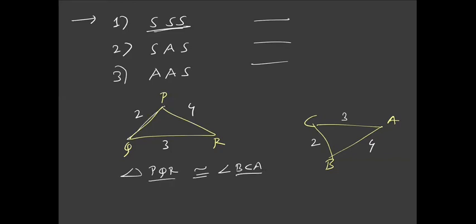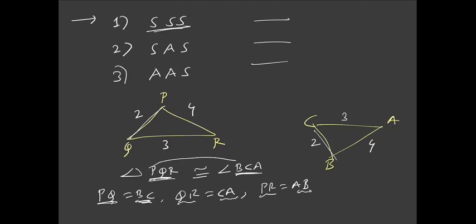So why am I writing triangle BCA? Because PQ is equal to BC, right? PQ is equal to BC, QR is equal to CA, and PR is equal to AB, right? So since PQ is equal to BC, QR is equal to CA, PR is equal to AB, I'm writing triangle PQR is congruent to triangle BCA. That is, P corresponds to point B, Q corresponds to point C, and R corresponds to the point A.